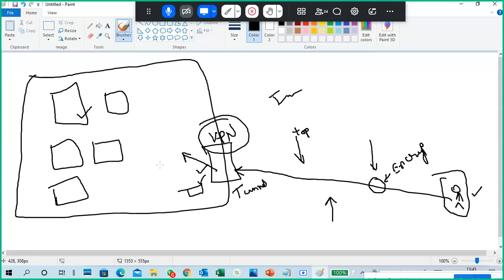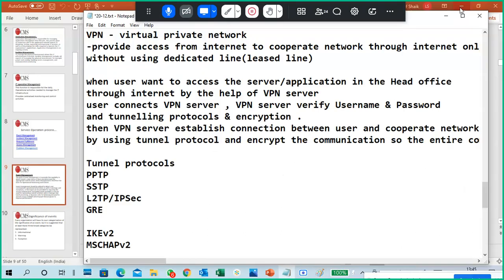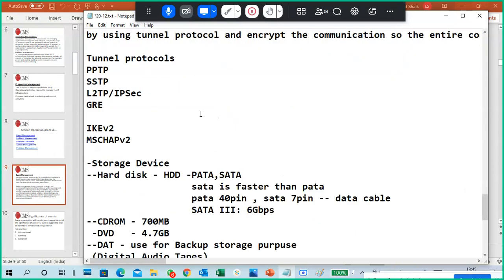We access our corporate network through the public internet, which is a public network, but it creates a path so that you are accessing through a private network, using different tunneling protocols: PPTP, SSTP, L2TP, GRE, like that.